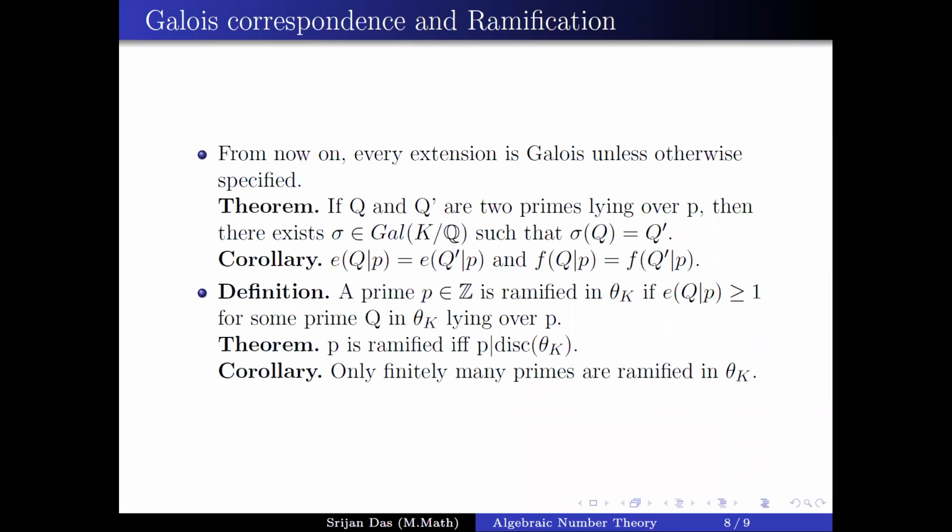For other number fields, you have to see what happens with the norm. If you have R and say K and L, then you calculate the discriminant of L, take a prime ideal in there and see whether the norm of P divides the discriminant of L or not. A similar theorem would hold: P is ramified if and only if P divides the discriminant. The norm of P will divide the discriminant in that case.